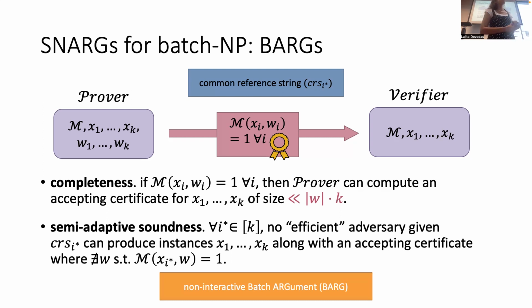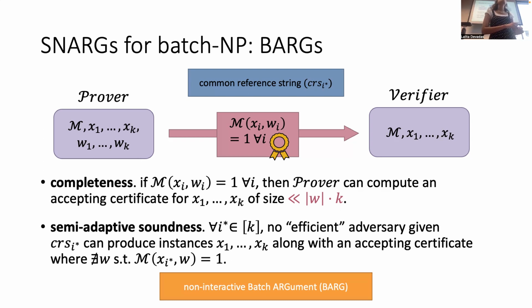Right, but in SNARGs, the notion of adaptive soundness is that you fix the CRS and the adversary gets to choose the statement after viewing the CRS. That's the adaptive notion. The non-adaptive one would be that the adversary fixes the statement and then gets a CRS. So I was asking which of the two notions they are considering. In the context of prior works like CJJ and KVZ, they get an adaptive SNARG where the adversary can produce the x after the CRS is generated. If K is equal to 1, it becomes the adaptive notion for a single instance.